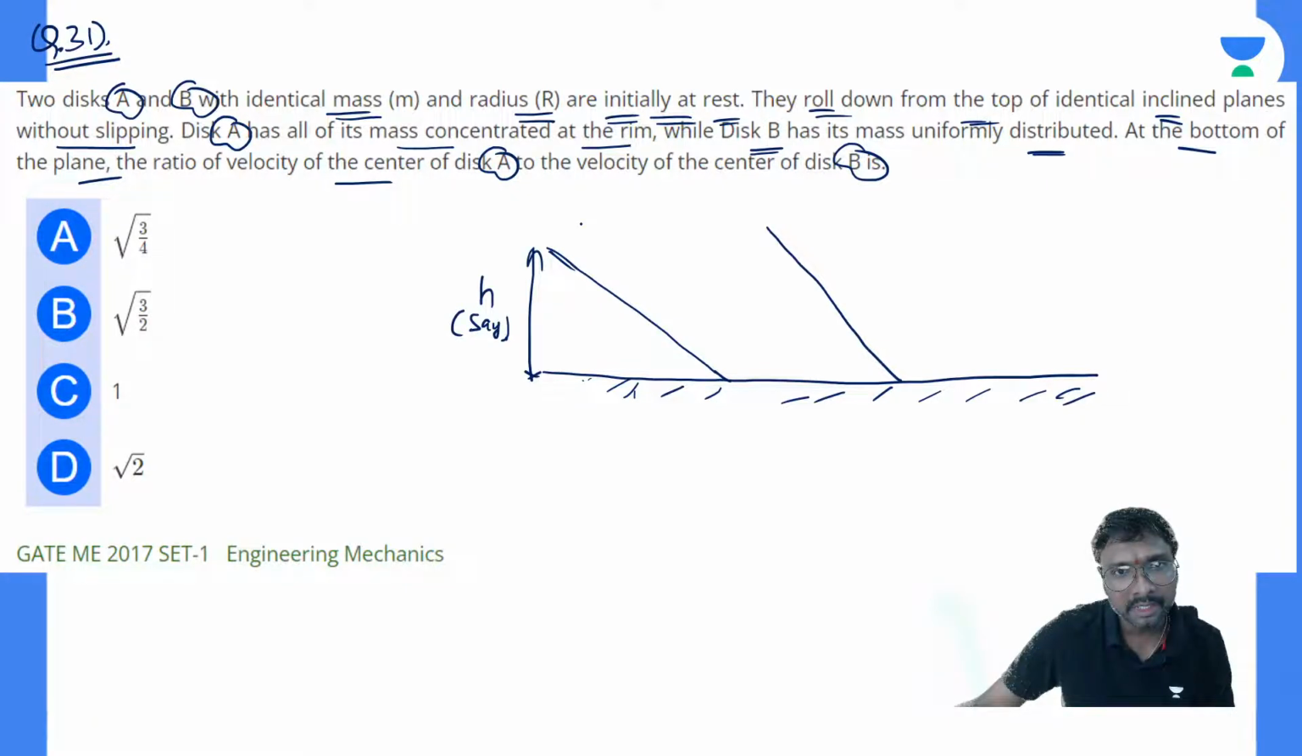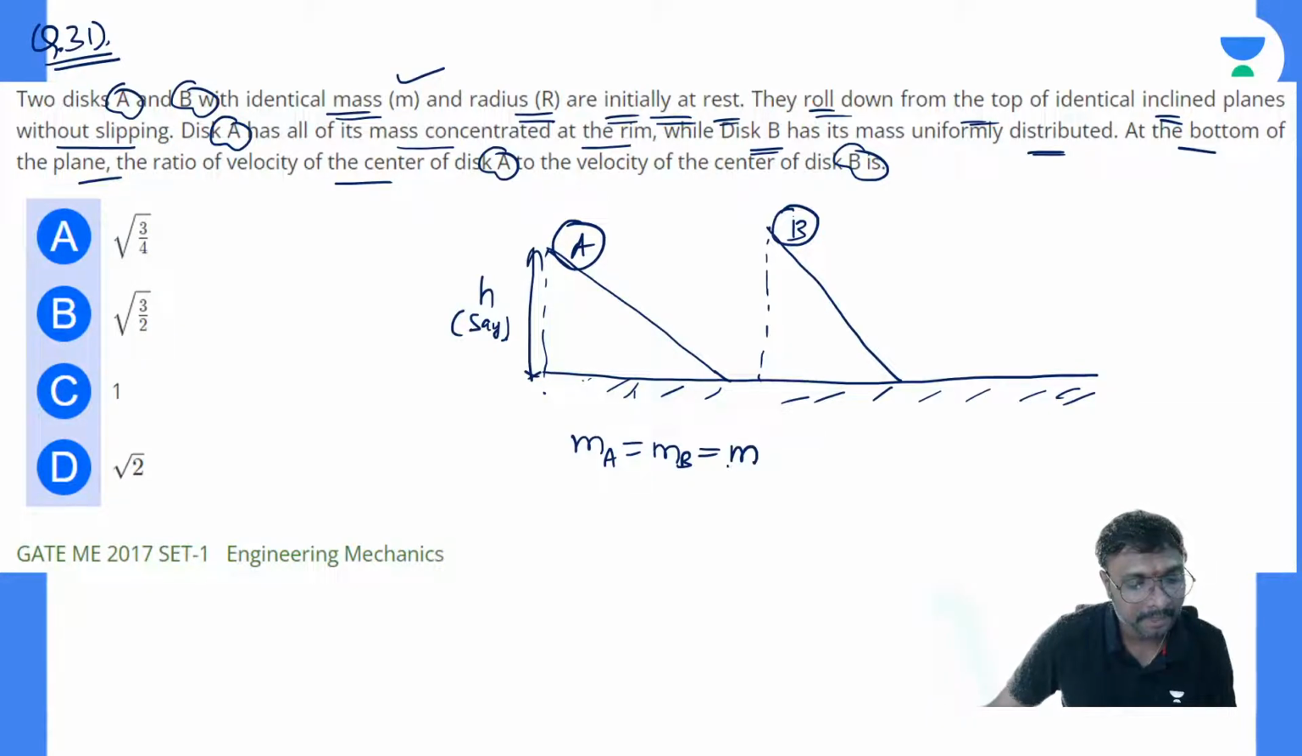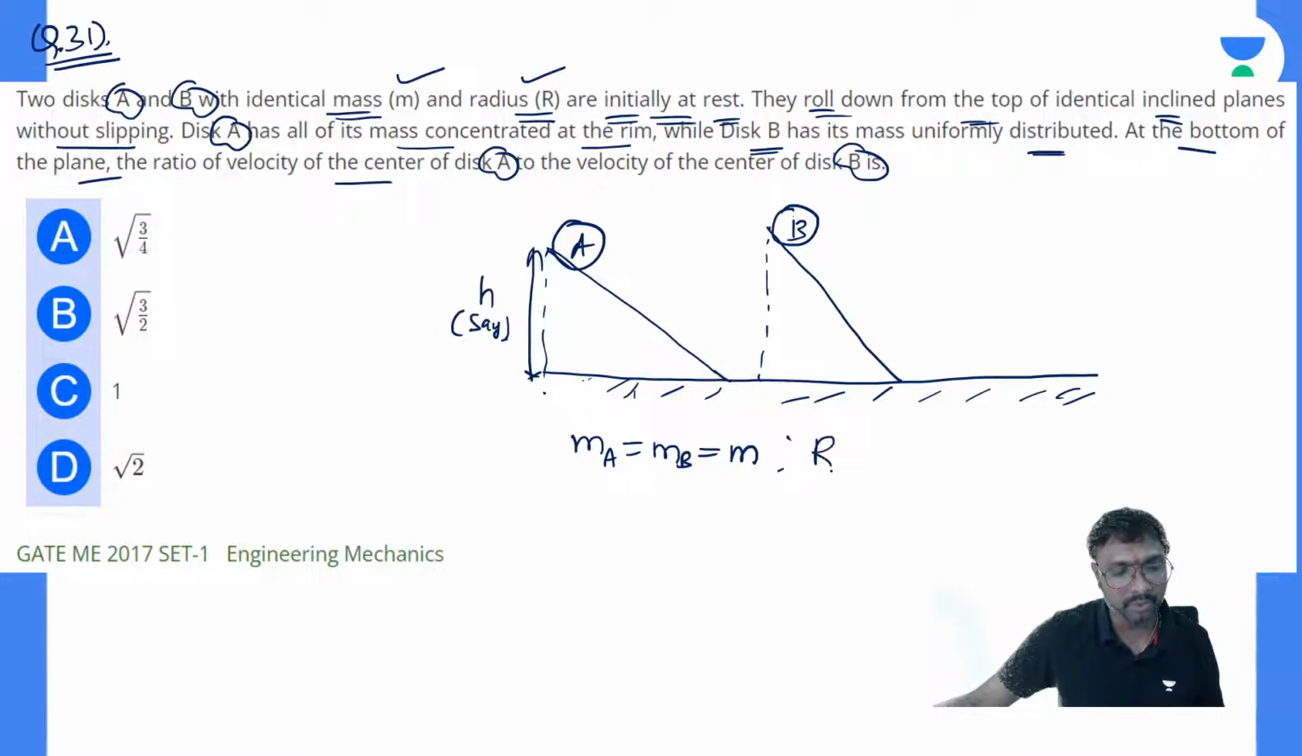This is your disc B, and this is your disc A. Now both have identical mass, so the mass of A is equal to the mass of disc B, equal to M. The radius is also the same for both, so RA equals RB equals R. The radius of both the discs will be the same, and the mass of both the discs will be the same.